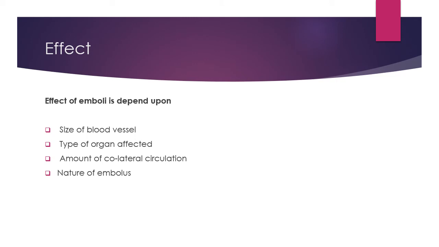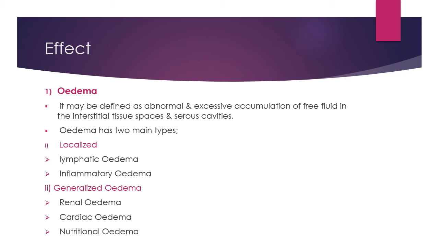These effects of emboli depend on all these factors, and the first effect is edema. Edema may be defined as an abnormal and excessive accumulation of free fluid in the interstitial tissue spaces and serous cavity. And edema has two main types. The first one is localized and the second one is generalized. Localized is divided into two types: lymphatic edema and inflammatory edema. Lymphatic edema means the lymphatic system is affected due to the excessive accumulation of free fluid, and because of the excessive accumulation of free fluid, inflammation takes place. These are the two types of localized edema.